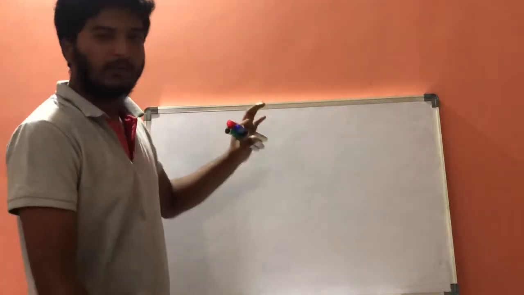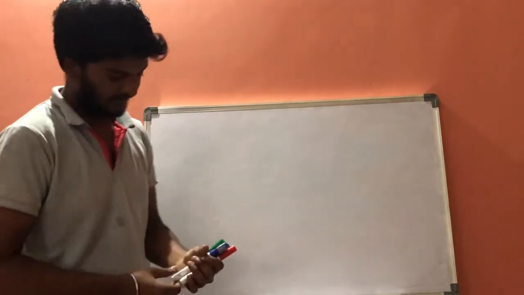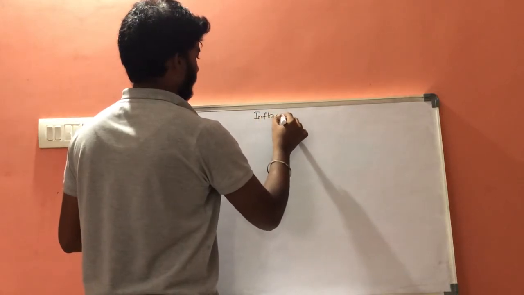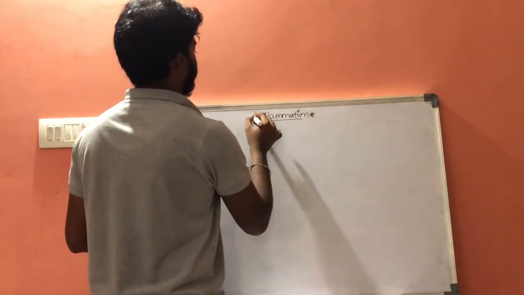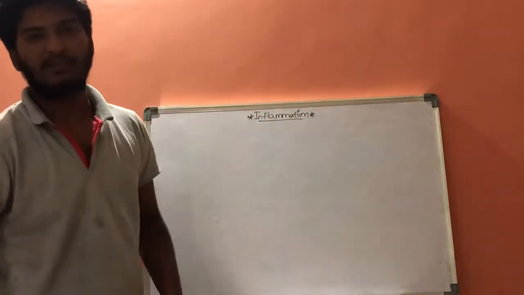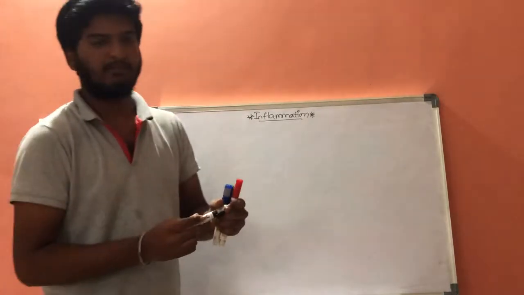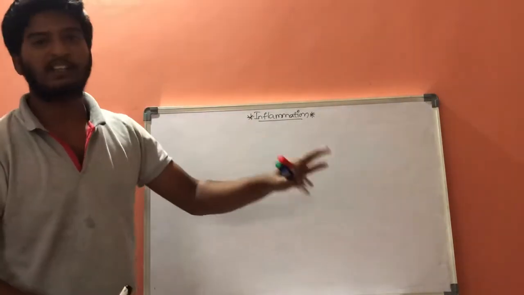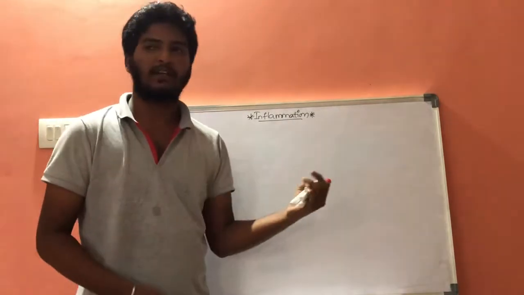Now, in today's lecture, let us have a brief discussion on inflammations. First of all, what is an inflammation? Inflammation is a rapid response of vascular connective tissue towards the external injury. The injury may be physical or chemical, anything.